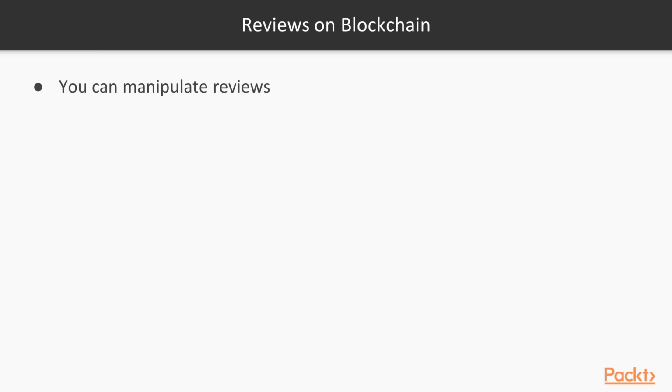You can manipulate reviews on normal, centralized systems. But when it comes to blockchain, it is immutable. What goes in cannot be deleted, ever. When I say this, you'll be asking, hey, in the previous video we learned that smart contracts can be deleted or destroyed using the kill function. Well, that is specifically when you put that function into the smart contract. It doesn't have to be there, and if you put it, then other people will not believe you, since you already kept that function in the smart contract, and the contract will always be public on Ethereum. When they look at the contract, obviously the parties won't believe your reviewing system.